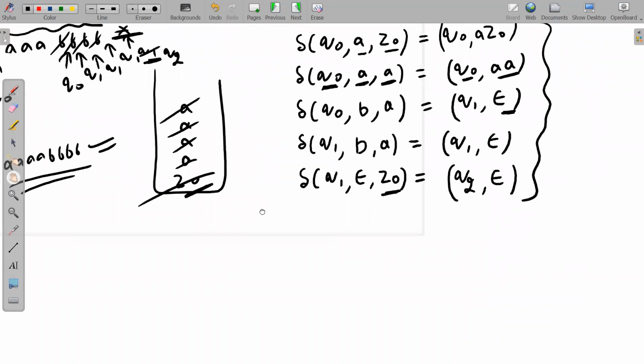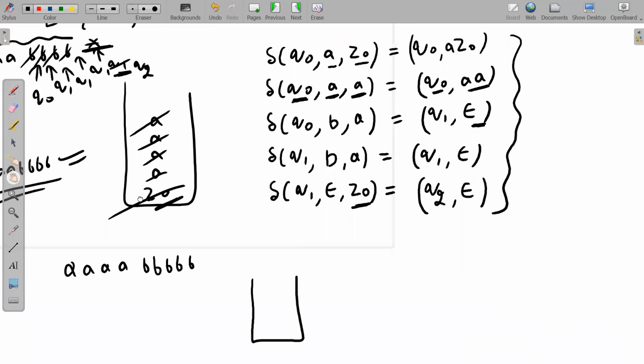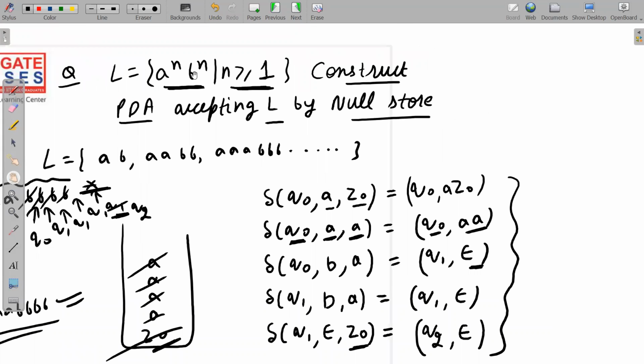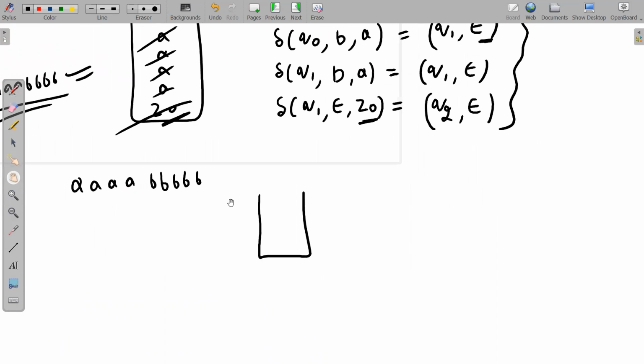Let me show you one more question so that you will get more idea. Let me take 4 A's and 5 B's. Obviously, this string will be rejected, because this string is not in the language. In the language, we have strings with equal A's followed by equal B's. So 4 A's and 5 B's should be rejected. See here why this string will be rejected by the given PDA.